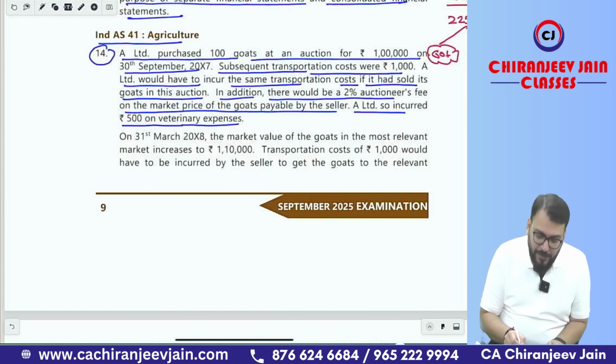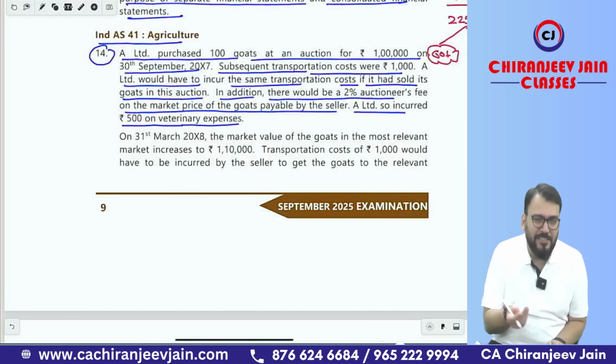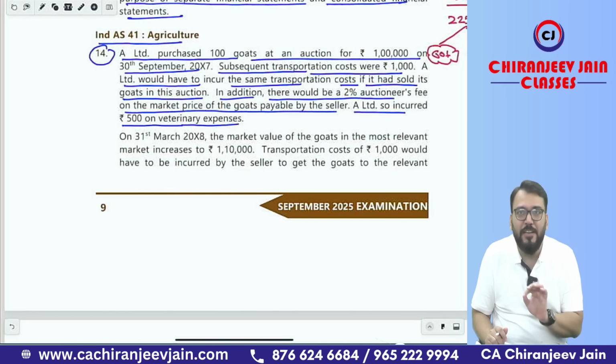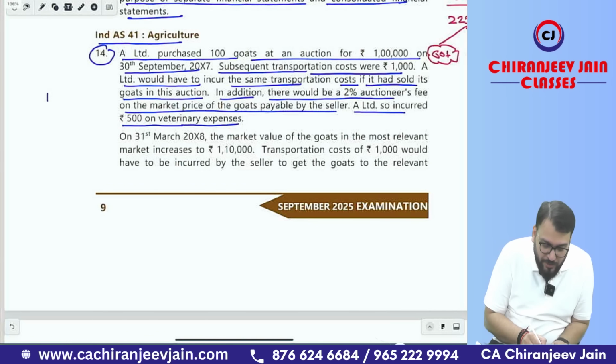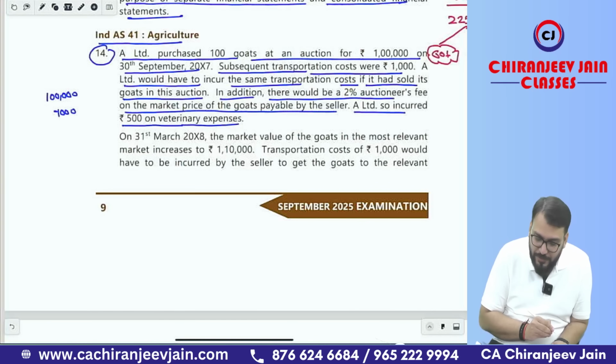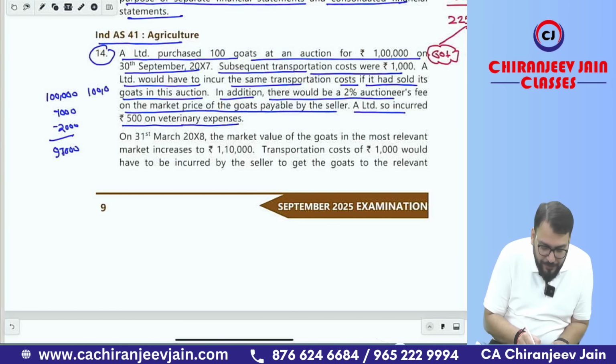A Limited also incurred rupees 500 on veterinary expense. This is one extra point. So this is a separate expense which will be charged to the profit and loss account of A Limited. In this case, the initial recognition will be done at fair value less cost to sell. What is the market price given? 1 lakh. From this we minus 1,000 transportation cost and the 2% auctioneer fee. It will become 97,000. But the amount of payment will be 1 lakh plus 1,000, that is 1 lakh 1,000.